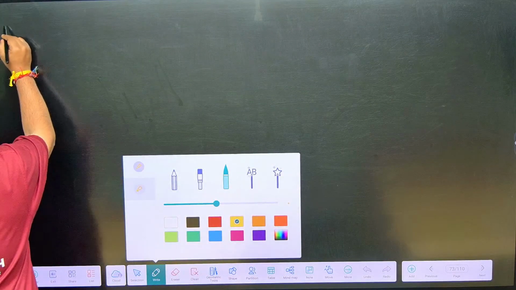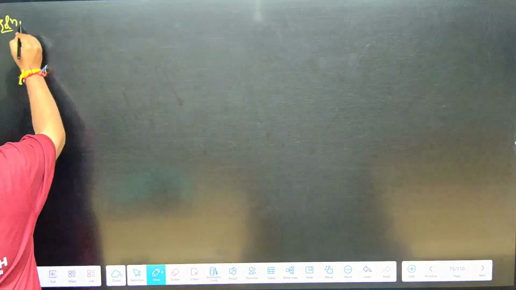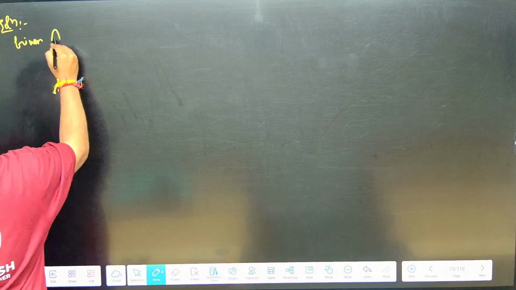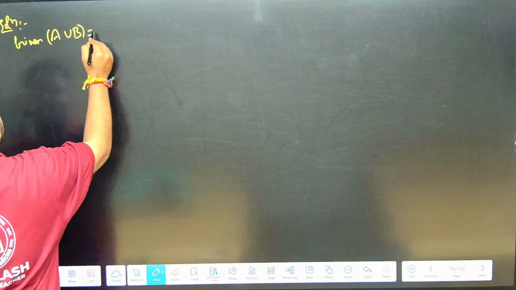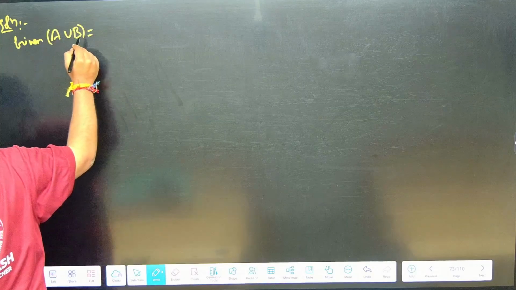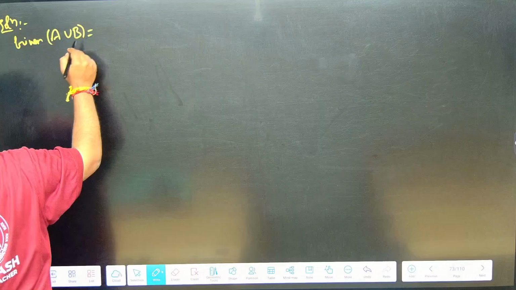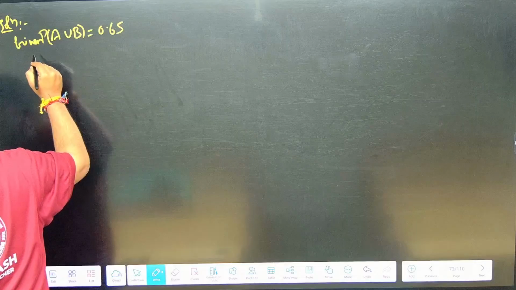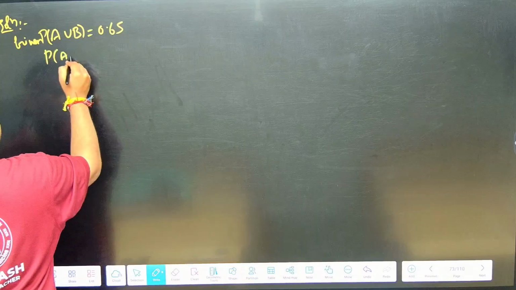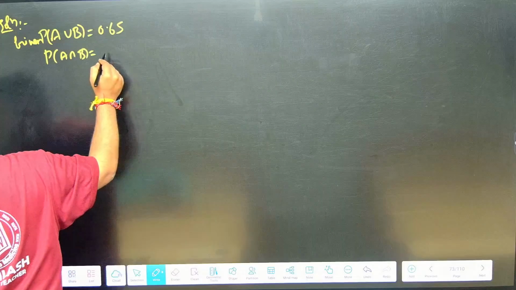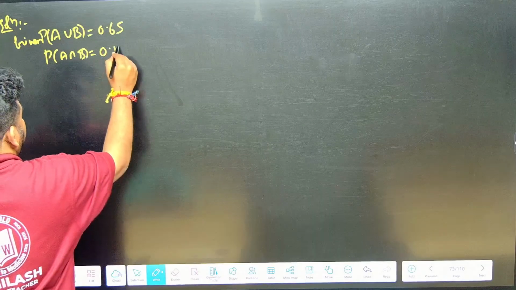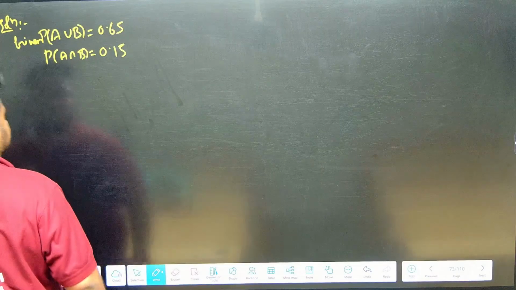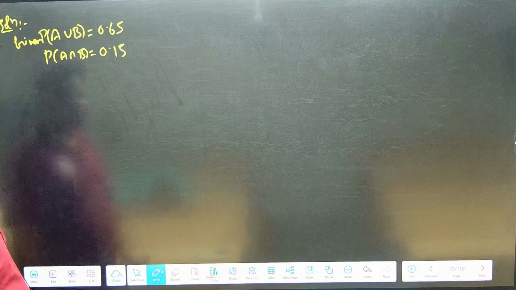Solution, what was given? The probability of A union B is 0.65. And next, the probability of A intersection B is given as 0.15. We have to find the probability of A complement plus the probability of B complement.